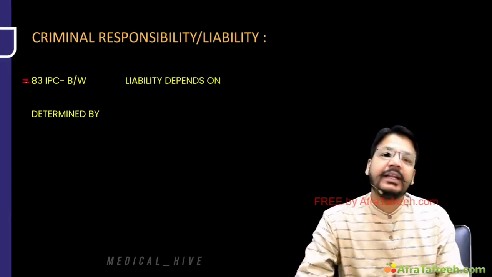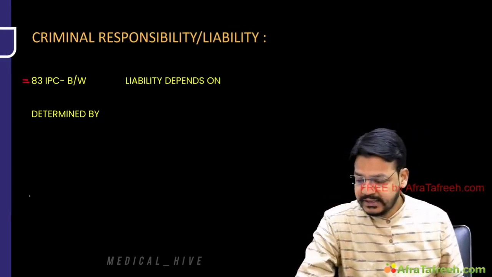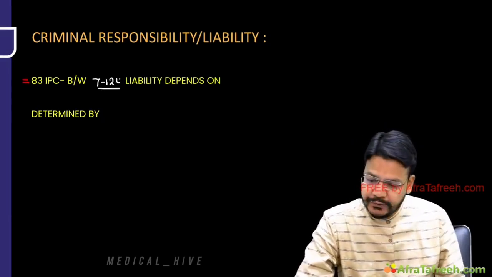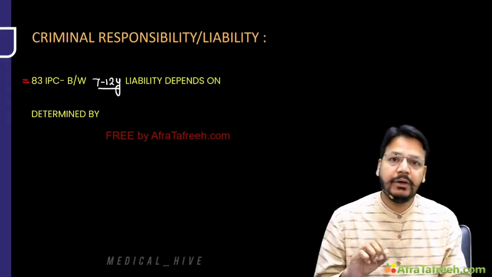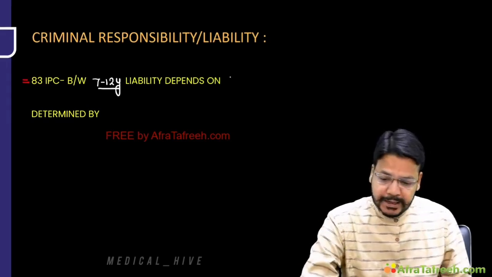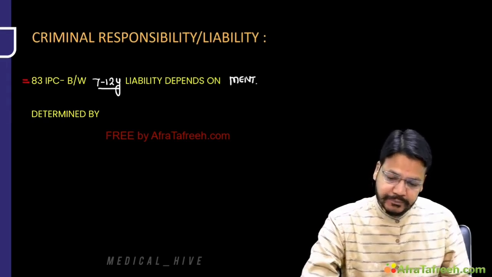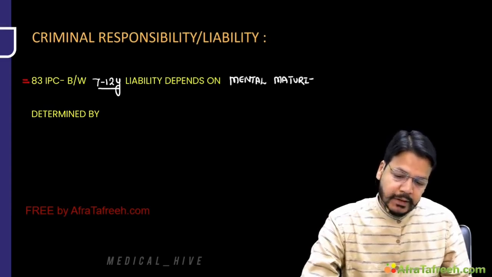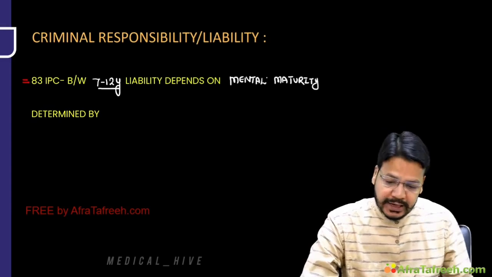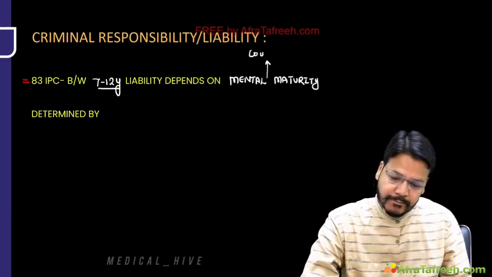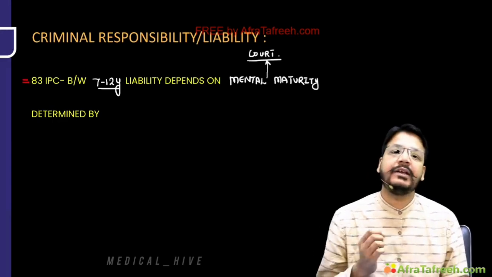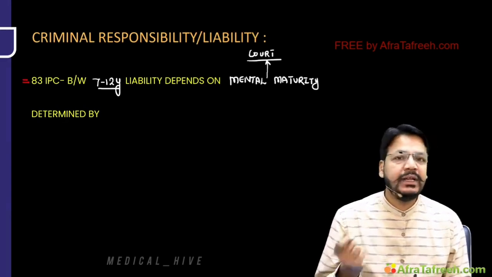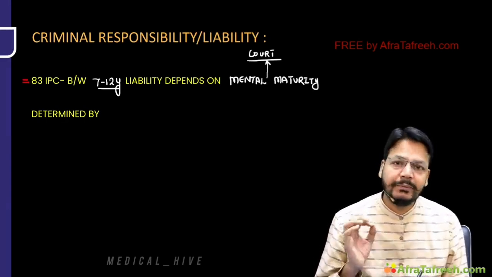The second one is 83 IPC. What does 83 IPC say? A child between 7 to 12 years of age can be punishable or can be liable for the crime. It depends on mental maturity. And my dear friend, mental maturity has to be decided by the court. If the court decides that the child is mature enough to commit the crime, between 7 to 12, he can be responsible or liable for the crime.